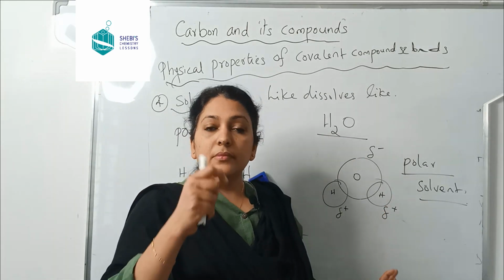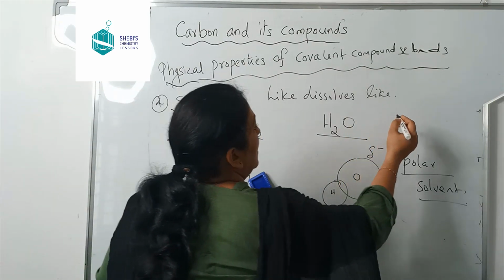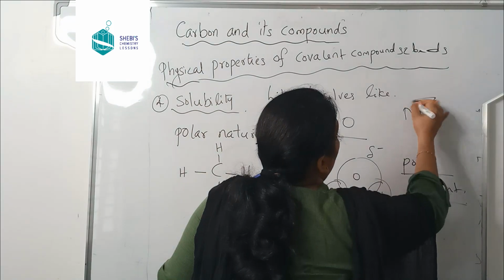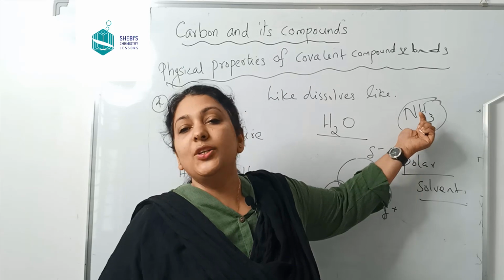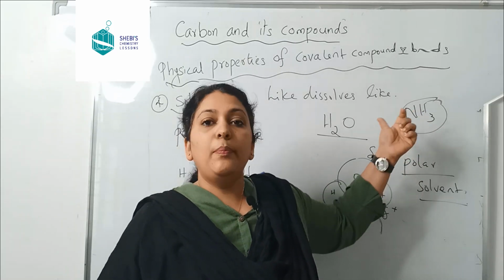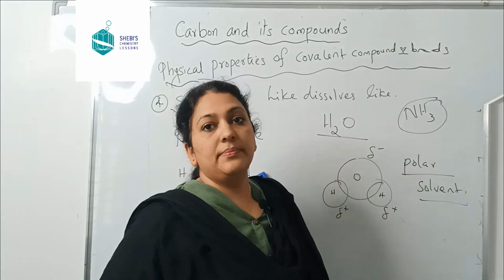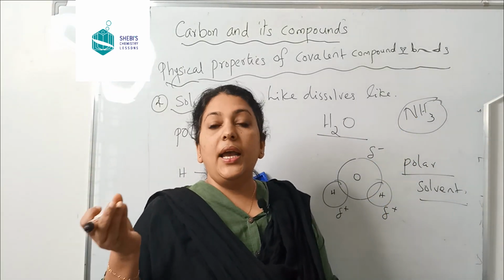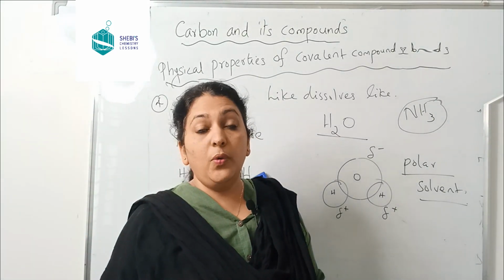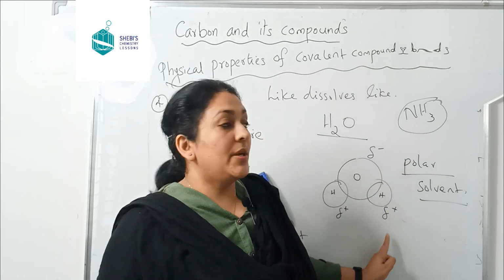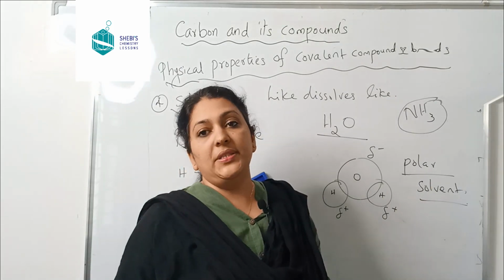For example, if you take ammonia, NH3. Ammonia is a covalent compound, but it is a polar covalent compound. Therefore, ammonia will dissolve in water. Hydrogen fluoride is a polar covalent compound. Therefore, it can dissolve in water because water is also a polar substance or polar solvent.